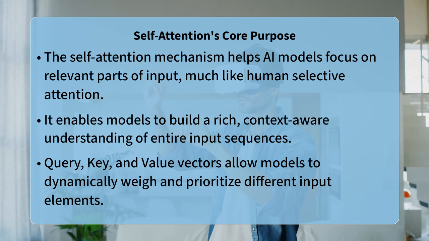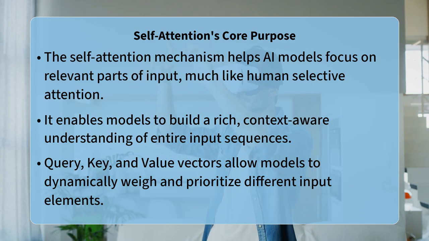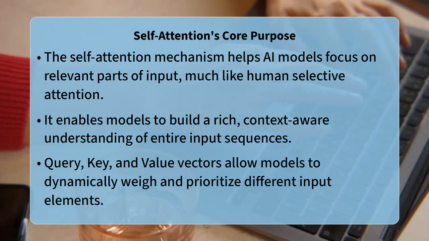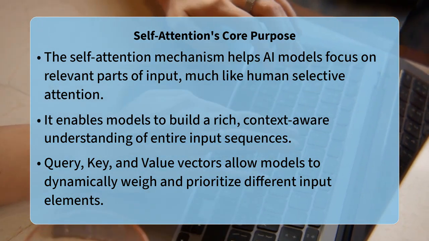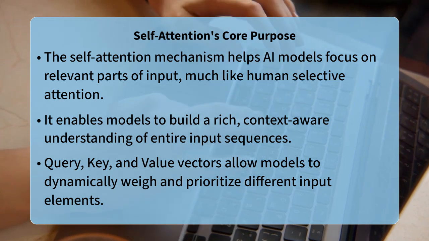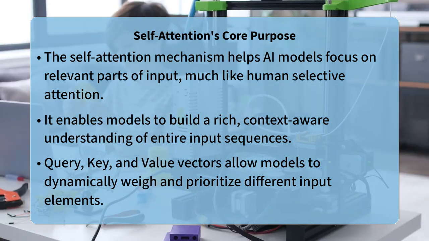In the self-attention mechanism, query, key, and value are three fundamental vector representations that empower a model to dynamically weigh and prioritize different parts of its input. They allow the model to determine how much attention each word or element should pay to every other word or element, effectively creating a rich, context-aware understanding of the entire sequence.